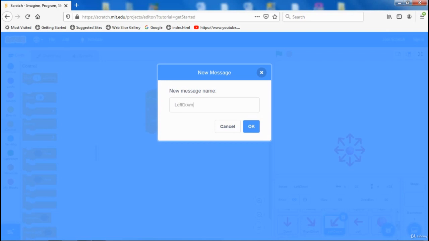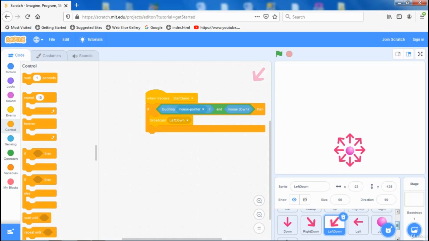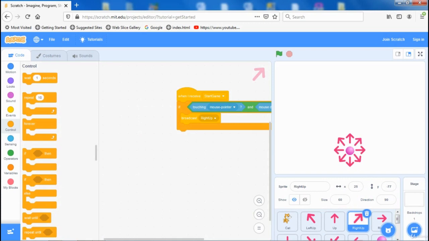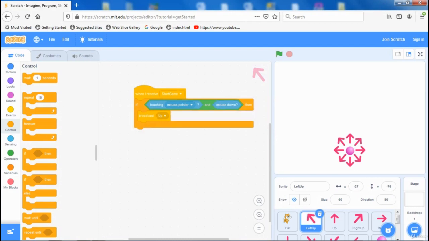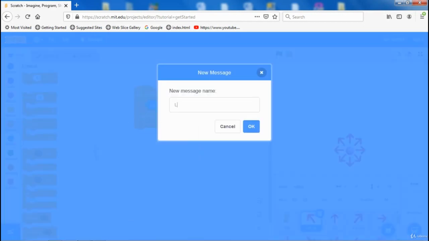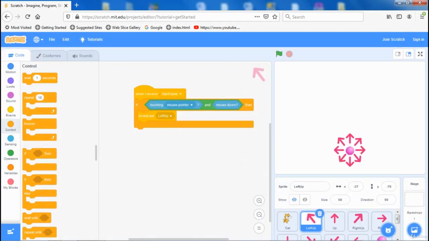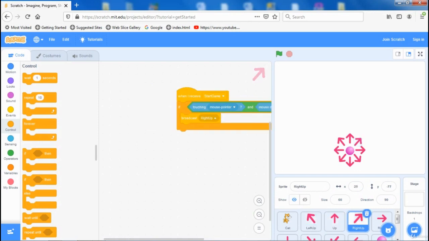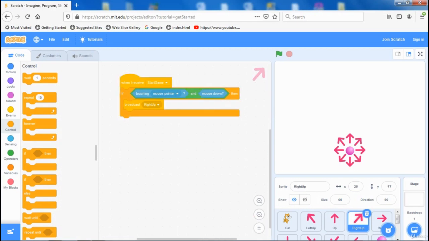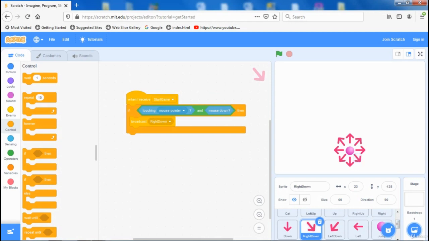Okay, let's check the others. Right up, okay, and this one, left up, should broadcast message left up. Okay, so we have left up, right up, right down, okay, and left down, okay.